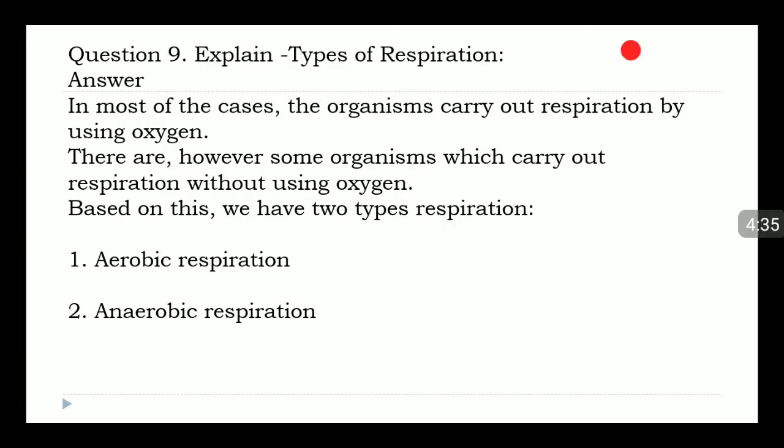Explain types of respiration. Answer. In most cases, organisms carry out respiration by using oxygen. There are, however, some organisms which carry out respiration without using oxygen. Based on this, we have two types of respiration. 1. Aerobic respiration. 2. Anaerobic respiration.